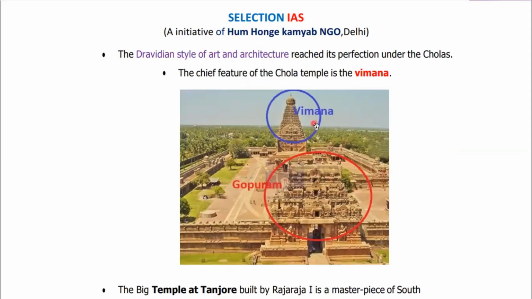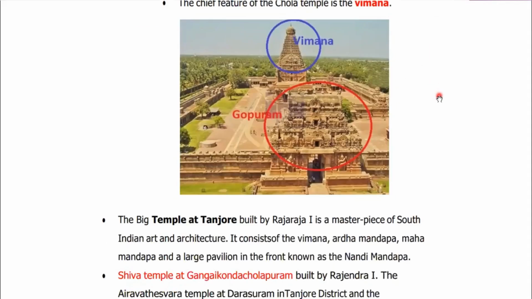But here, with the help of this picture, just try to have an idea that this is Vimana. The entrance is known as Gopuram, and this is the main temple, right? And in the main temple, we have this triangular shape, which was known as Vimana. This Vimana and Gopuram also became prominent during the time of Cholas only. Fine. So the Dravidian style of art and architecture reached its perfection under the Cholas. The chief feature of the Chola temple is the Vimana.